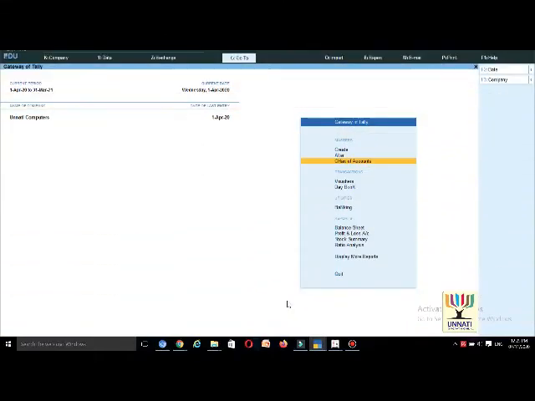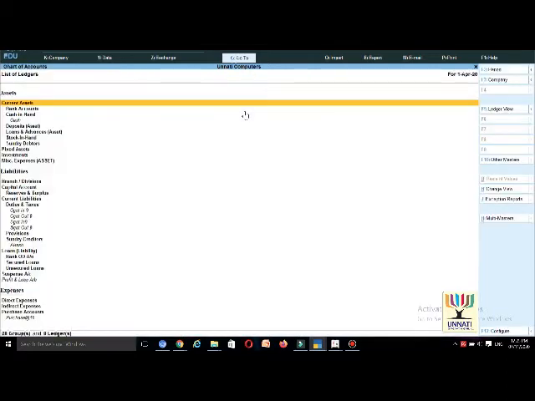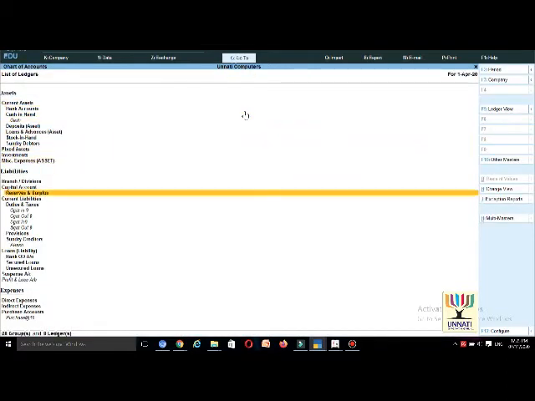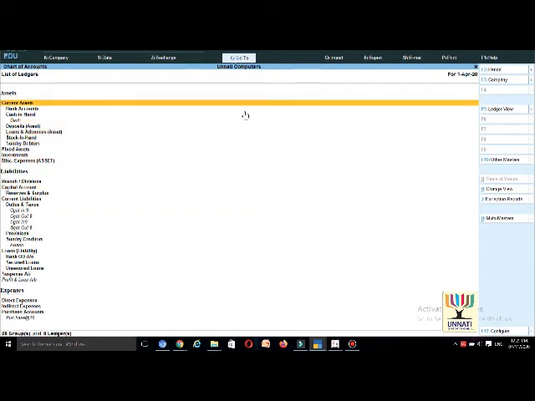Now I will show the new features of Tally Prime Chart of Accounts. In the Chart of Accounts, we have two major options: accounting masters and inventory masters. In accounting masters, we have ledgers, voucher types and so on, and in inventory masters, stock groups and stock items. Also, we have assets, liabilities and expenses. It's a very wonderful experience.